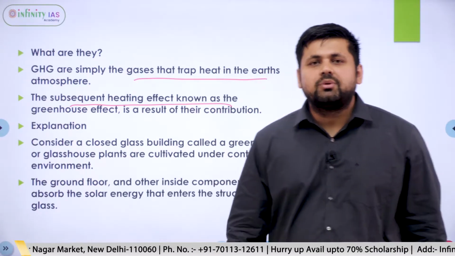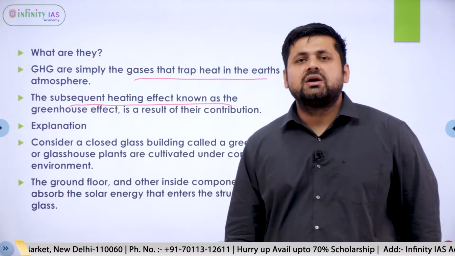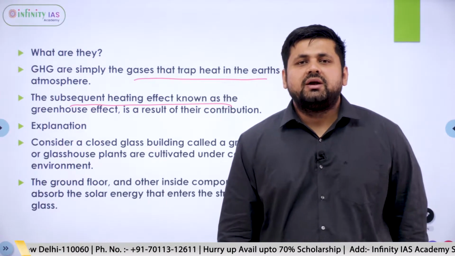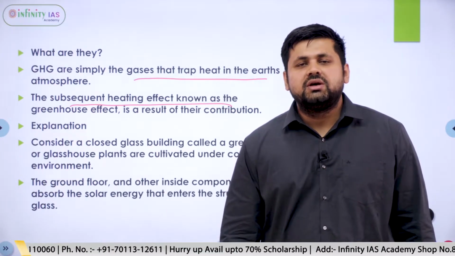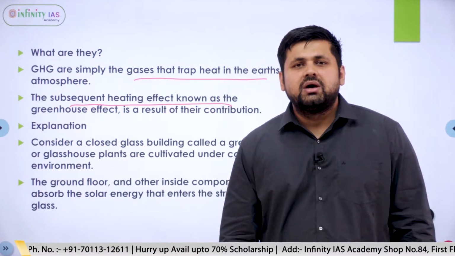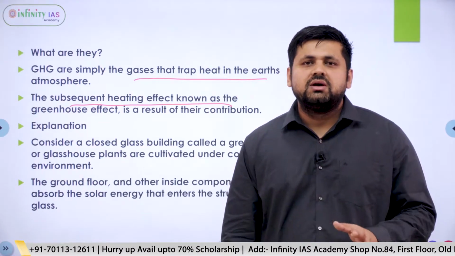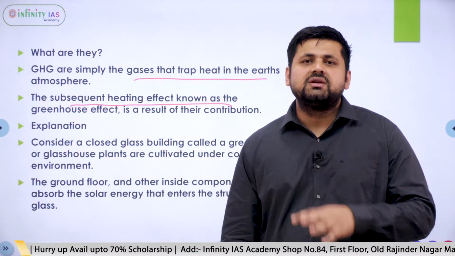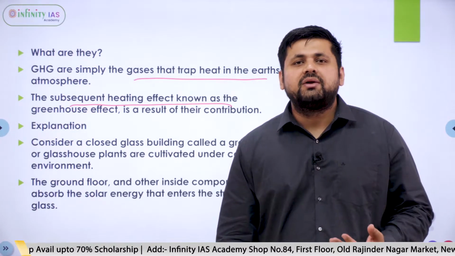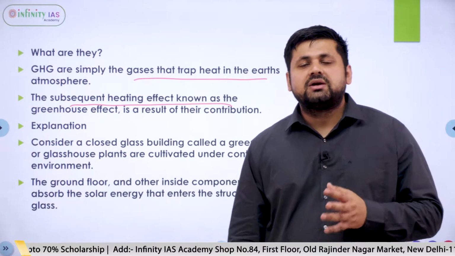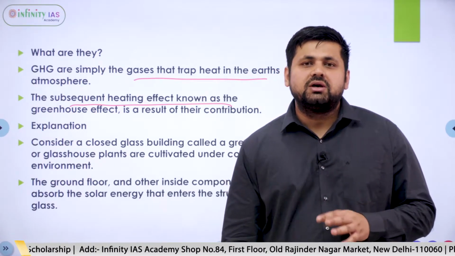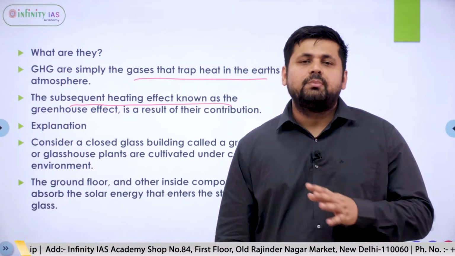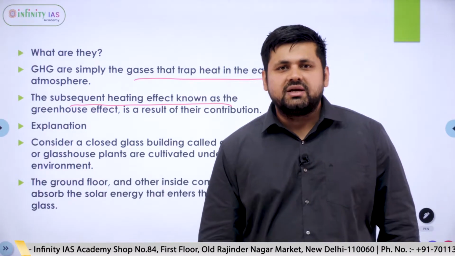This is a natural phenomenon which is taking place in the Earth's atmosphere, and it has been going on since millions of years. Because of this phenomenon, the Earth is able to maintain a temperature of about 15 degrees centigrade. If the phenomenon had not been occurring, the temperature on the Earth would have been near about minus 16 degrees centigrade.